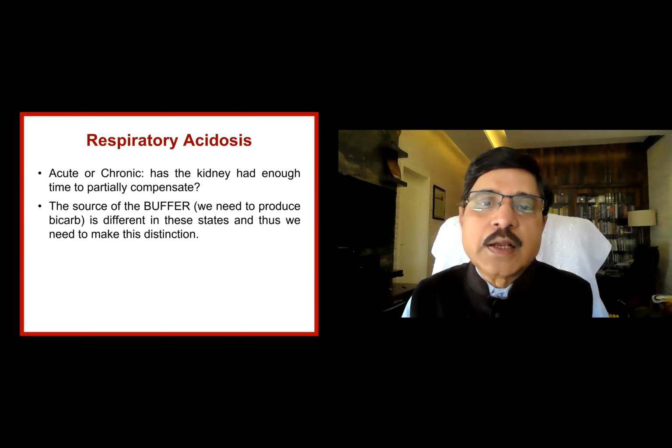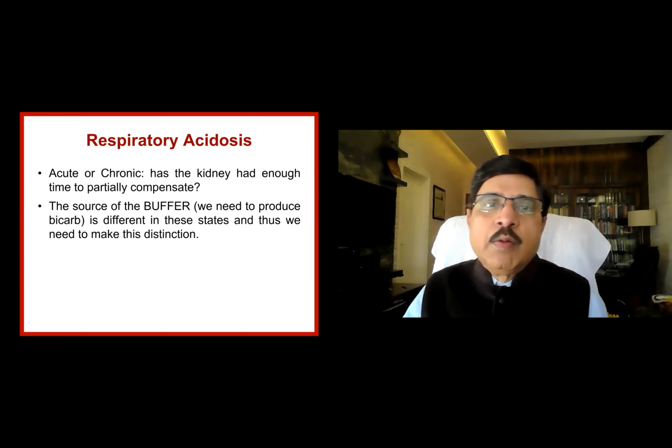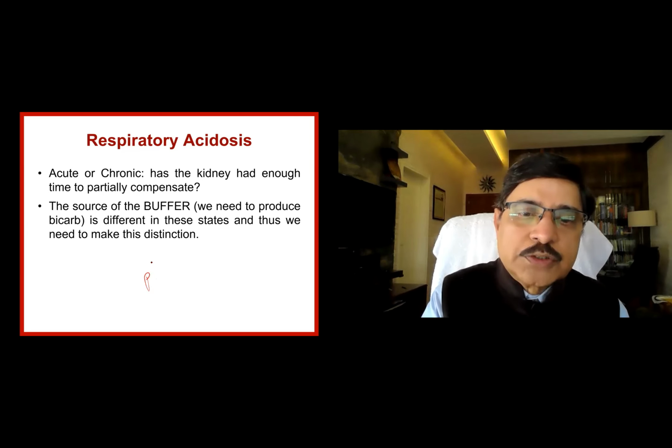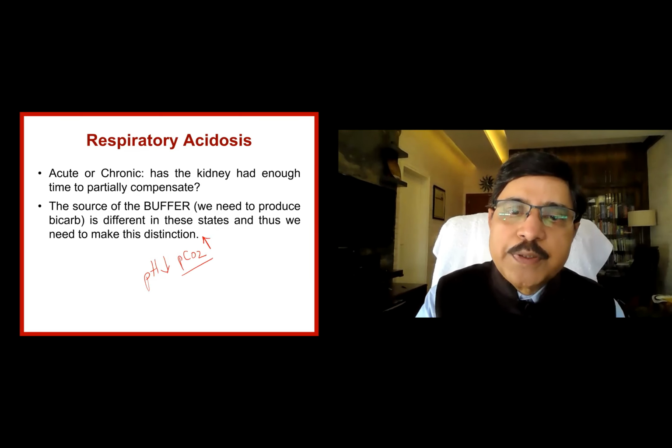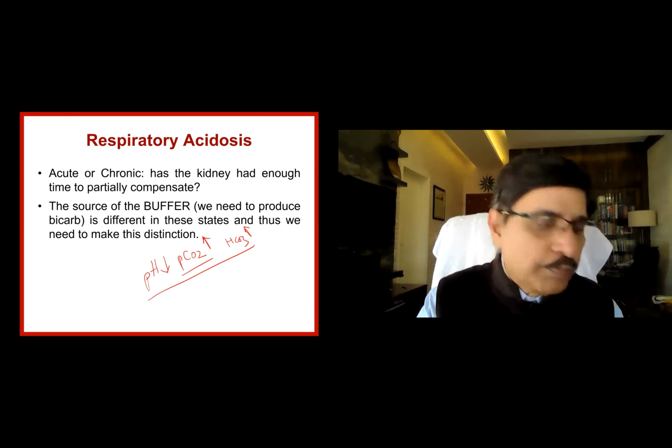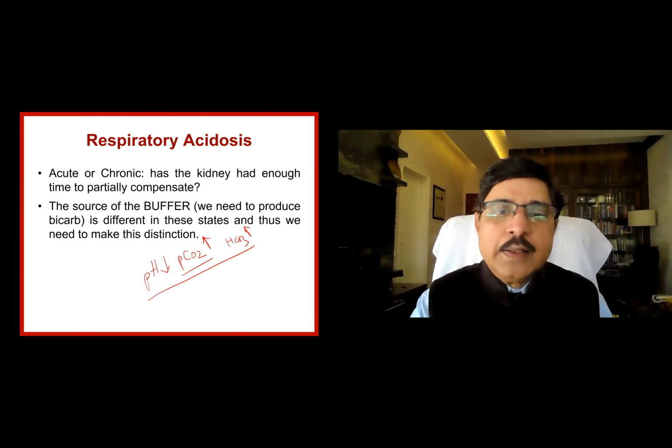The kidney is the compensating variable. Here, what will happen to the pH? Of course, the pH in acidosis will be lower because the carbon dioxide is retained, the primary variable is higher, and the compensatory variable bicarbonate also tries to compensate for the acid. It goes up. So this is exactly the picture.